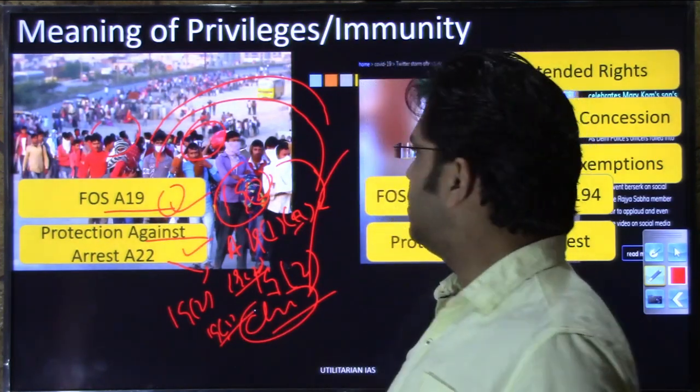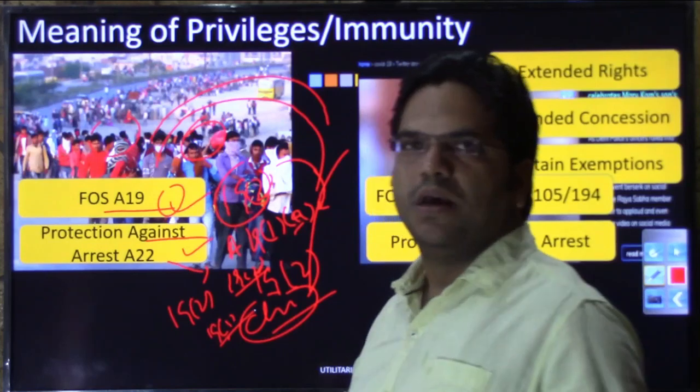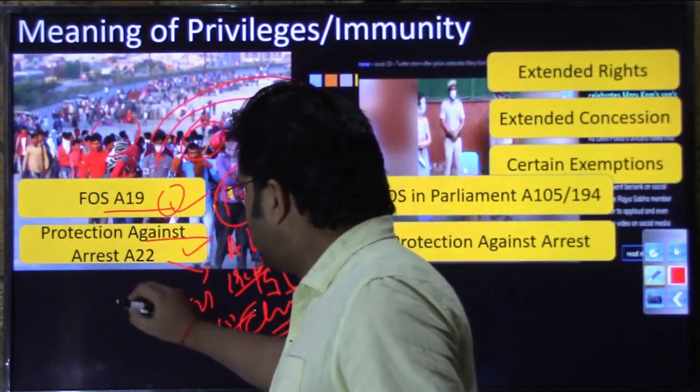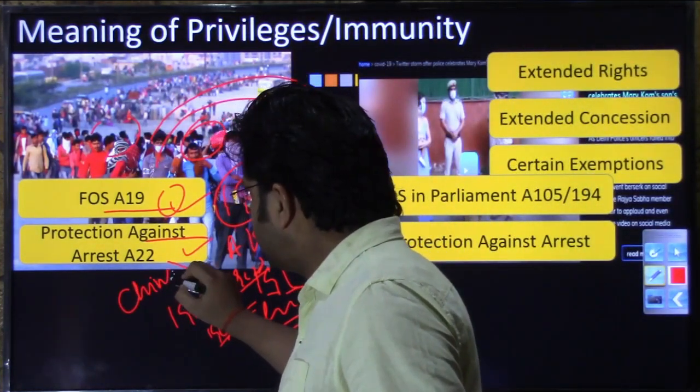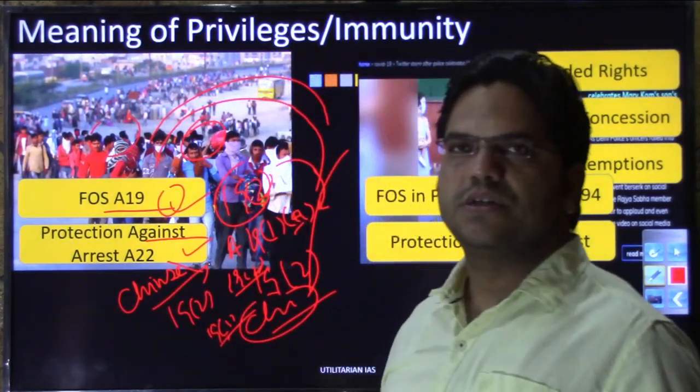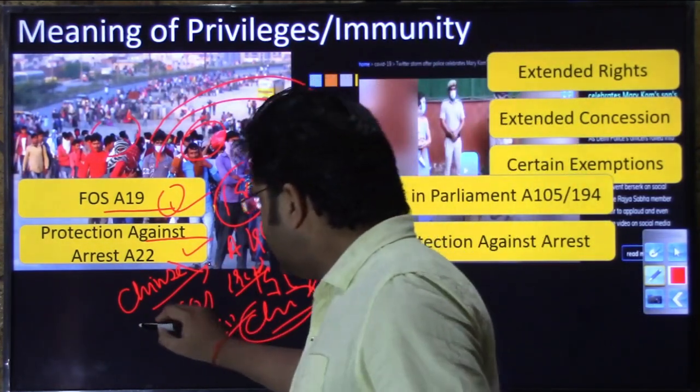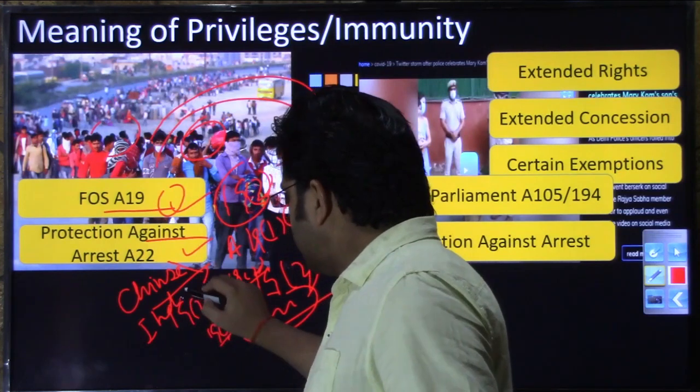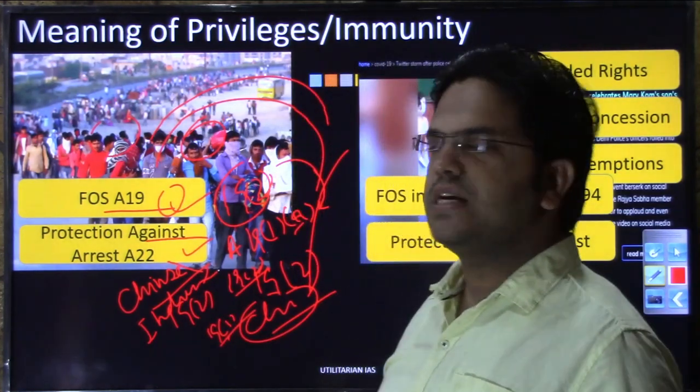Let us see an example. Recently, if you have been keeping up with current affairs, you would have heard the news that there have been cases of Chinese incursion into the Indian borders. There were reported cases in the media.